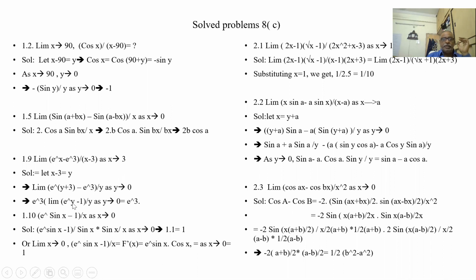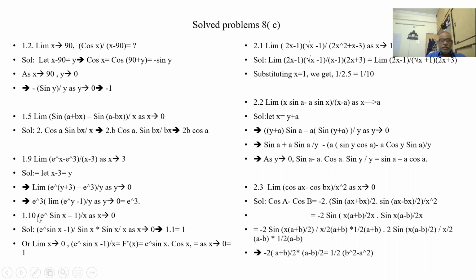So here that is tallying exactly with my formula. Let us say limit of (e to the power of sin x minus 1) by x as x tends to 0. Same thing: (e to the power of sin x minus 1) by sin x, into sin x by x. So this is 1, this is 1, 1 into 1, 1. So I can divide by sin x, multiply by sin x. This limit is becoming 1, like e to the power of x minus 1 by x as x tends to 0. Again sin x by x is also 1 as x tends to 0. So it is 1.